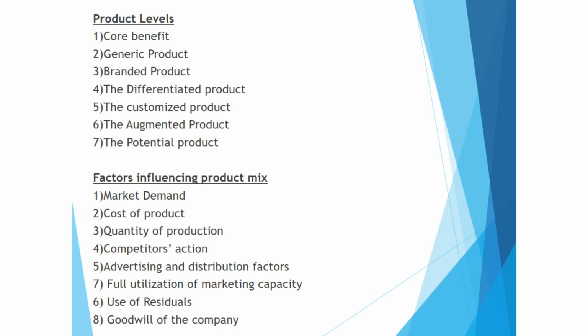Cost of product also, if cost of product is more, then you can reduce the production, or you can do something to reduce the cost and then you can increase the production. Cost of product is also one of the important factors which you should take into consideration before you carry on any production. So now product classification.